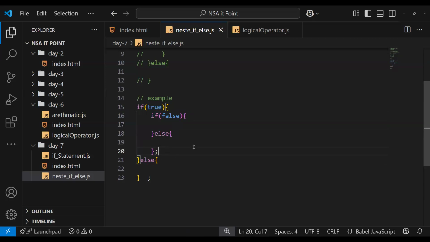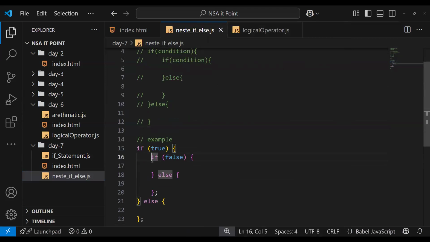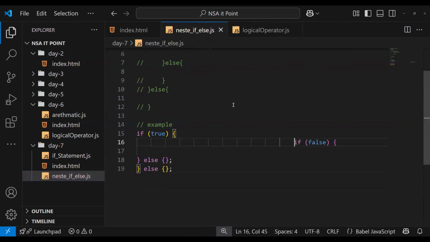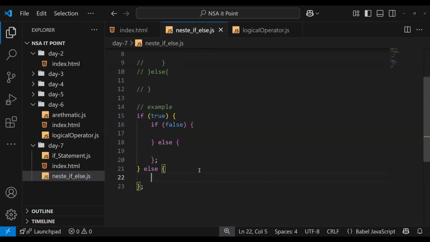VS Code also provides us a format document option. I'll show you. Whatever I do, if I write code kind of like this and then go here and click format document, you can see VS Code created the formatting correctly. This should look perfect.